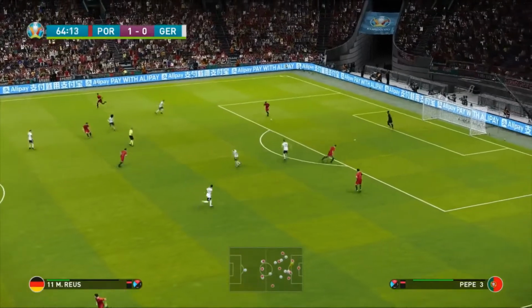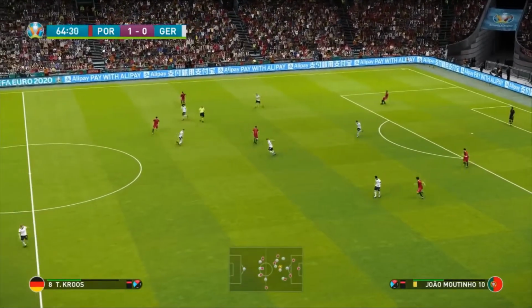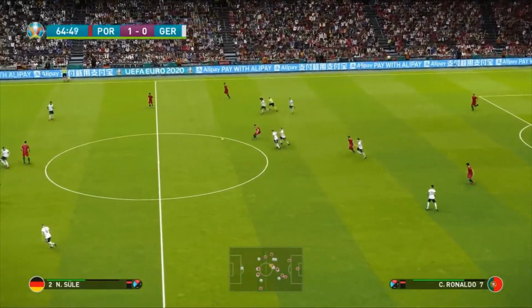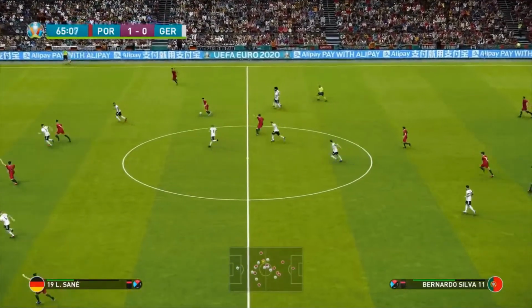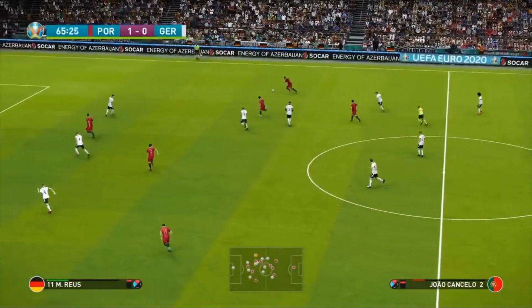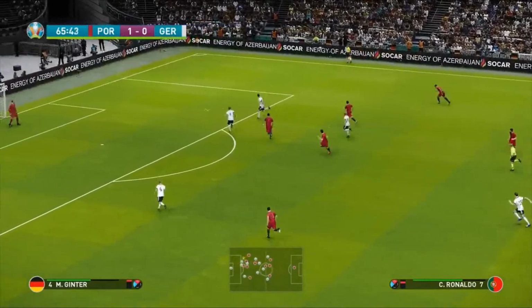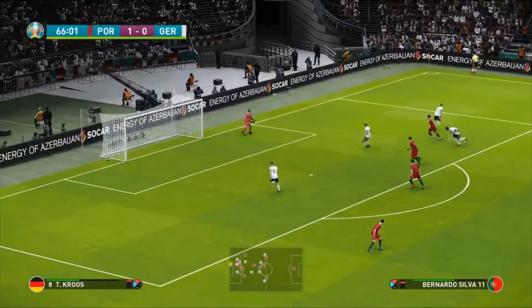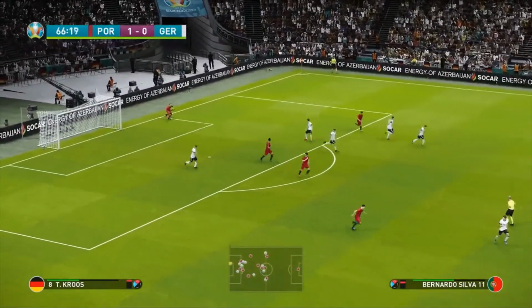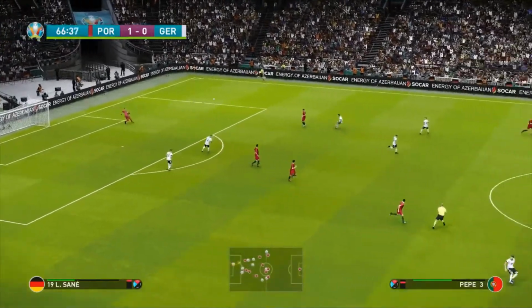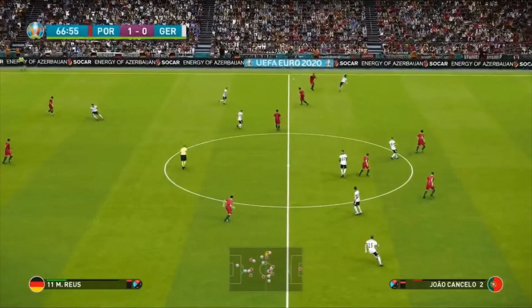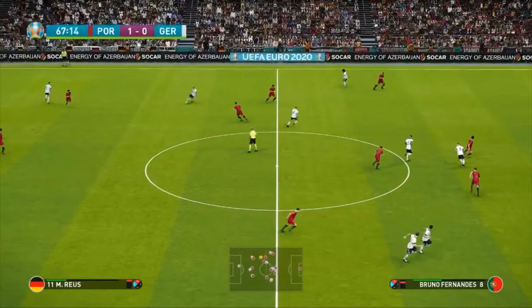Ruben Dias and Pepe having an absolute stormer of a game. Absolute stormer of a match so far. Germany have got to go for it now. Cancelo with a poor ball. Could have been a mistake at the back, and Neuer is able to save that from going out for a corner. Now, Neuer tries to loft it for Leroy Sané, who falls down and can't get back up.